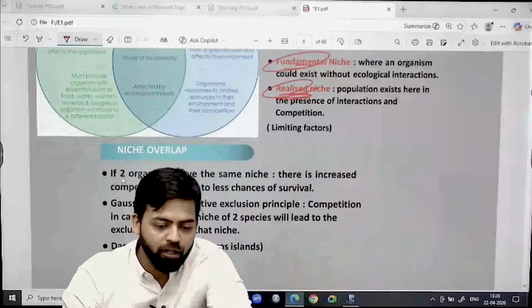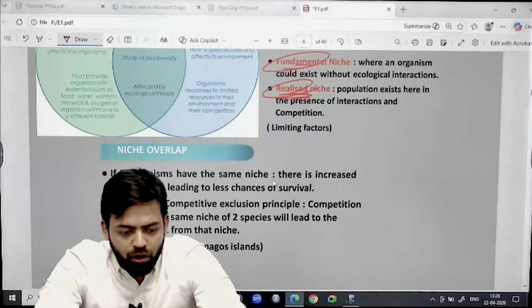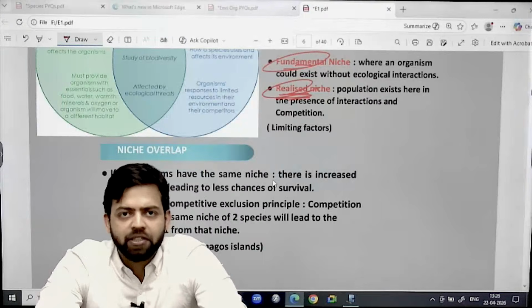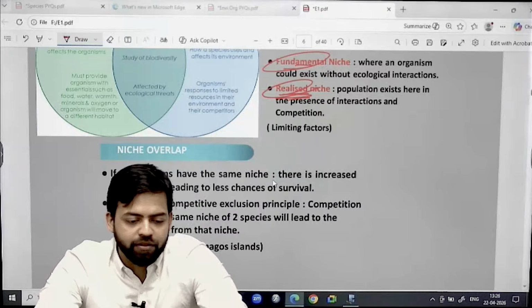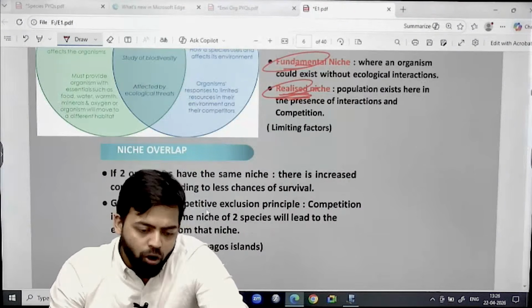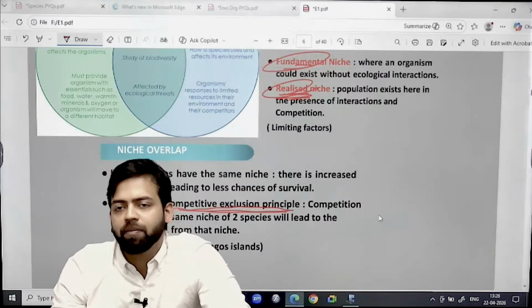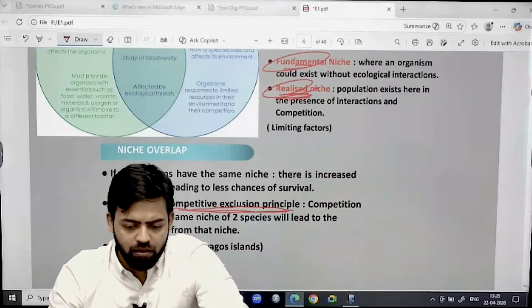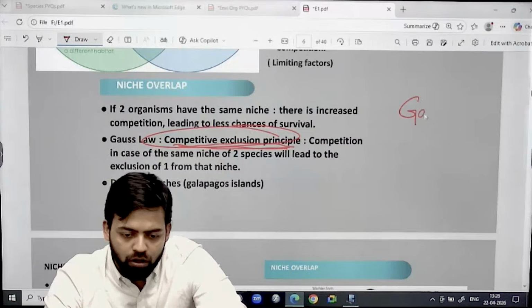So write down, if two organisms have the same niche, then on the basis of the competitive exclusion principle, which is also termed, in bracket you can write, Gause's law.